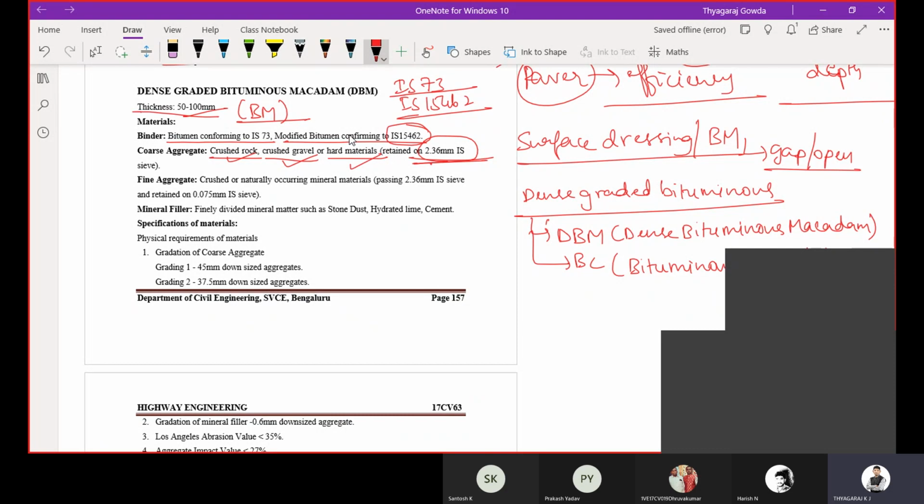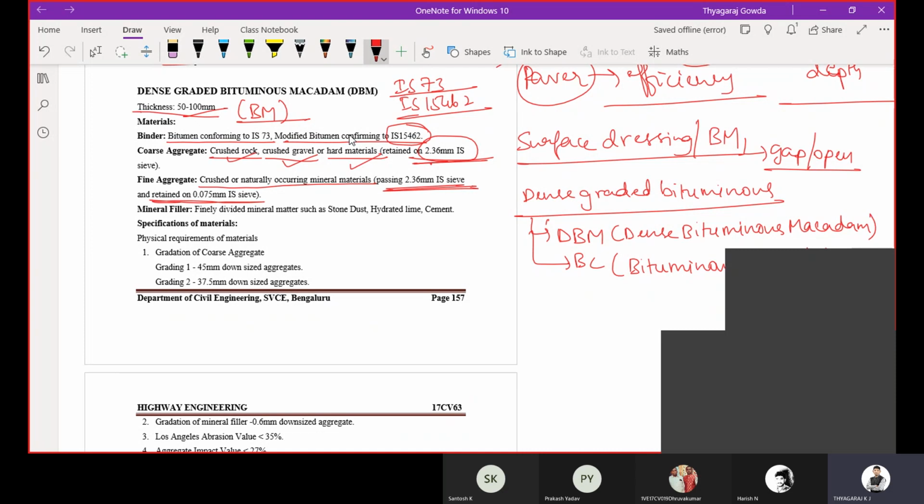to call it as coarse aggregates. Then comes the fine aggregates. What do you mean by these fine aggregates? The naturally or crushed mineral material passing 2.36 mm sieve. The aggregates which are passing 2.36 mm and retained on 75 micron sieve, that we are going to call as fine aggregates. So remember, coarse aggregates: aggregates retained on 2.36 mm sieve; fine aggregates: aggregates passing 2.36 mm, retained on 75 micron.